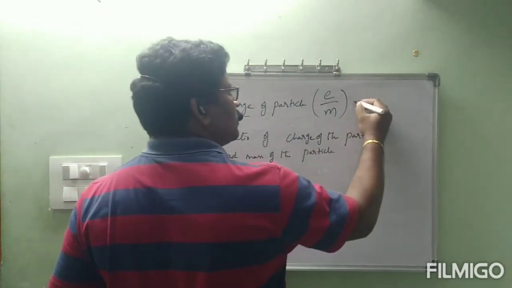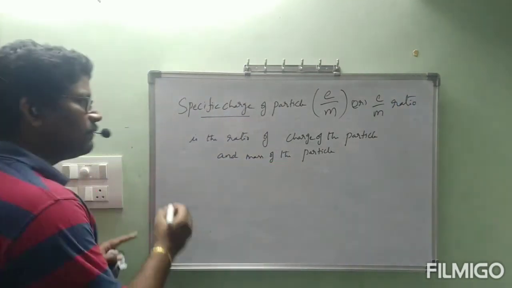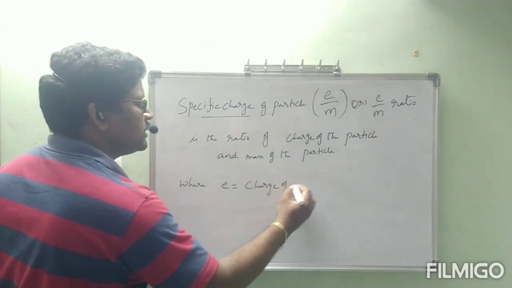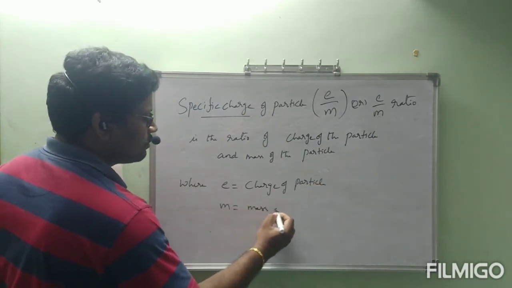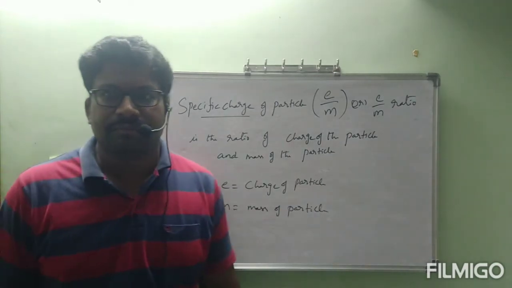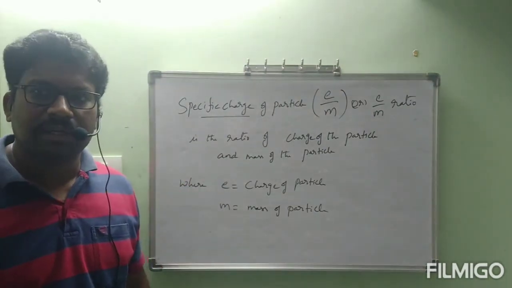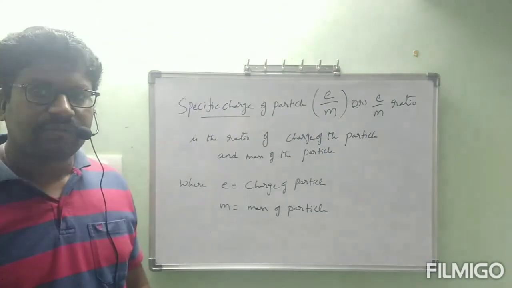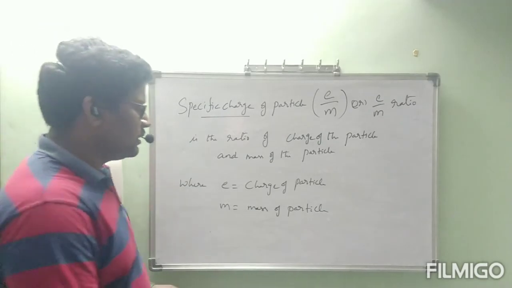Specific charge of a particle or e/m ratio, where e is equal to the charge of the particle and m is equal to the mass of the particle. Okay, now let us explain some more about this specific charge. After that, we will see what the important point regarding cathode rays and anode rays is. Okay, let us see.